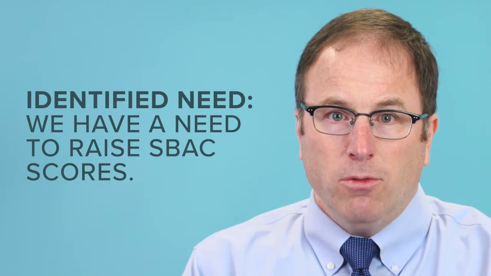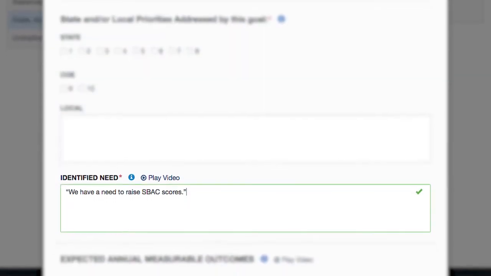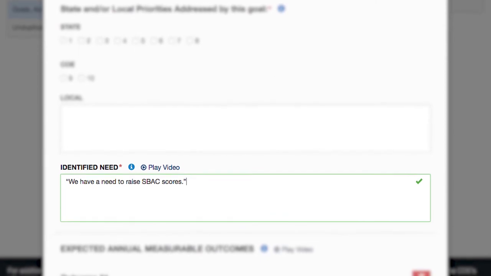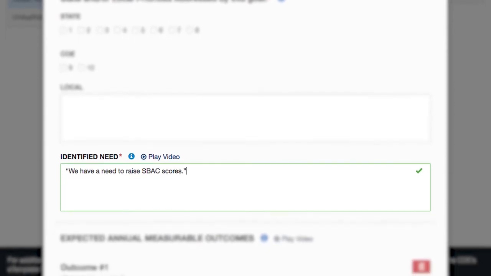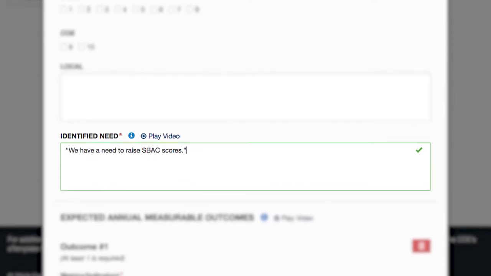We have a need to raise SBAC scores. When completing the electronic template, the identified need would be written into this box as shown here. Additional information supporting the need, such as qualitative and quantitative data, may also be included in the box. This additional data can be used to help formulate the goal statement.